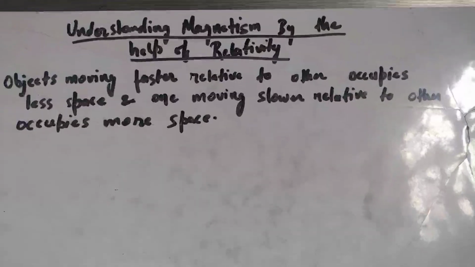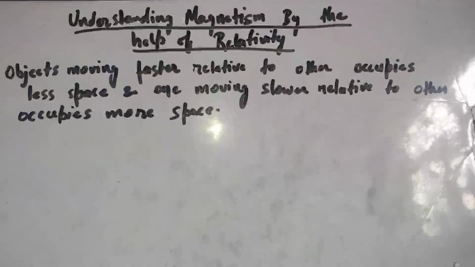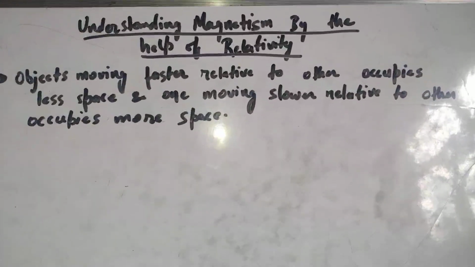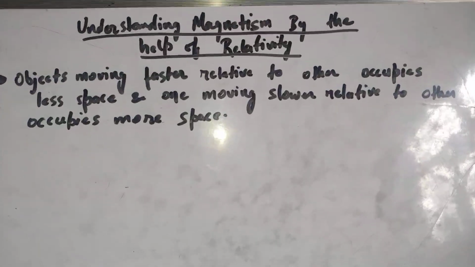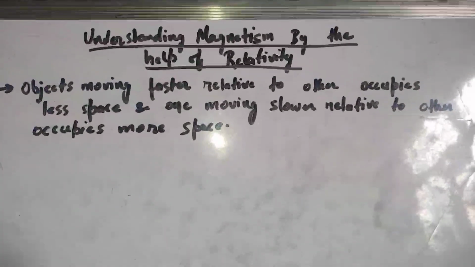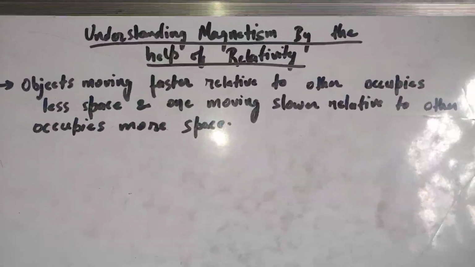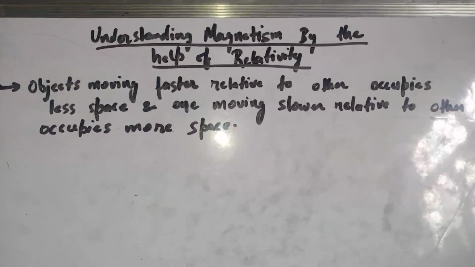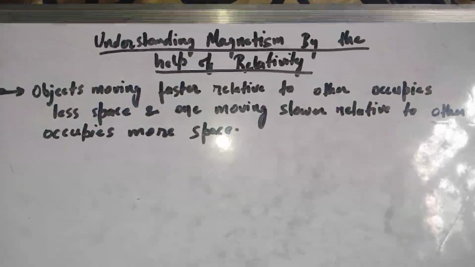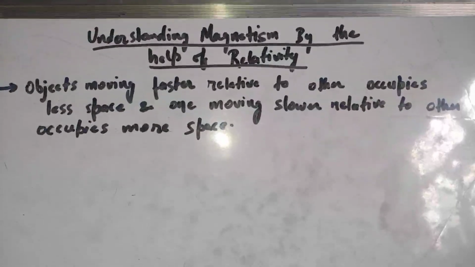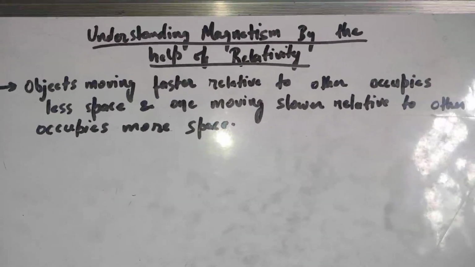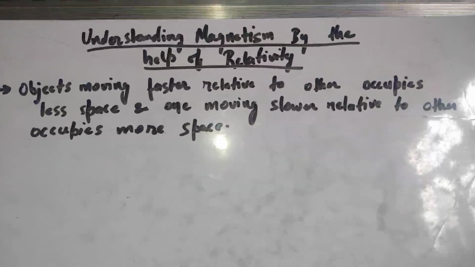In order to understand magnetism in the reference of relativity, we have to keep this statement in our mind, and we have to assume that this statement is true, which is of course true. At our academic standard this statement means nothing to us, it is trivial, but it holds true in physics.